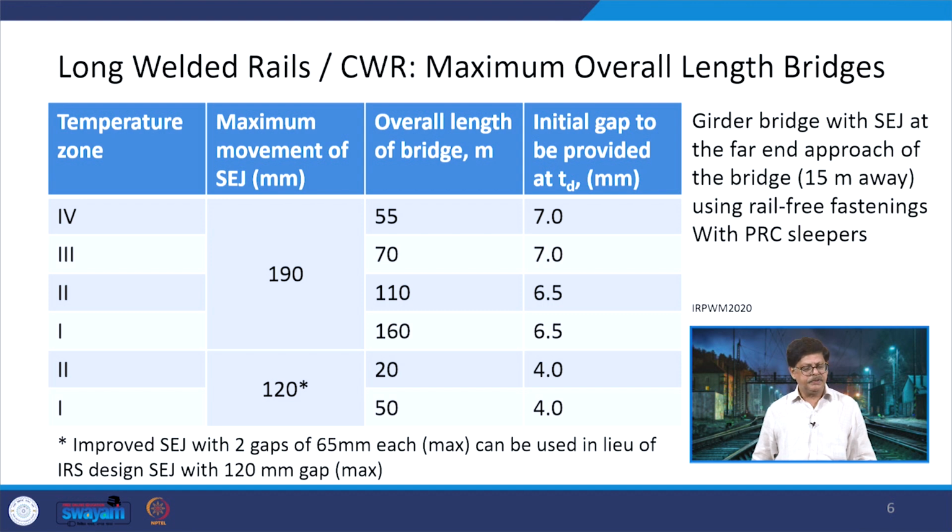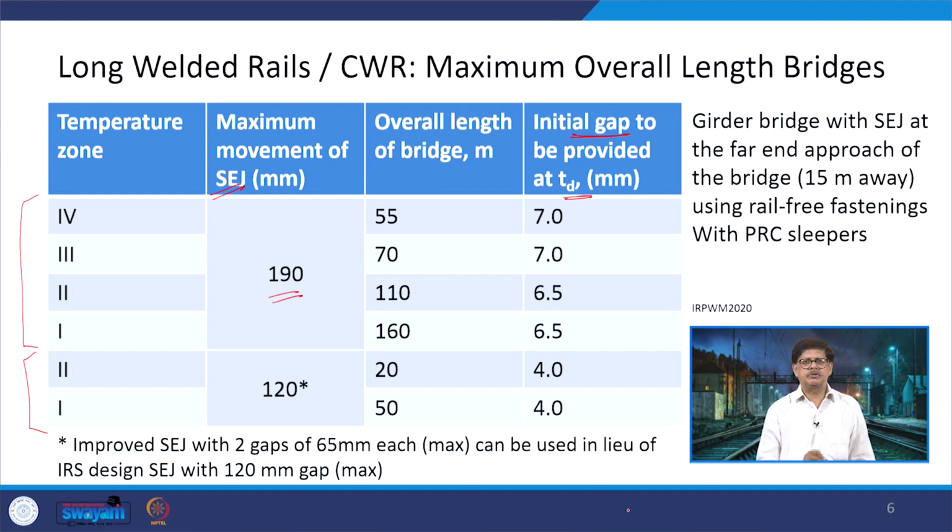Then another case is being given here, where we are talking about the SEJ, the overall length of the bridge, and the initial gap which is provided at the de-stressing temperature, that is TD. So, for the zones, if you see here, there is one section here and another one. Zones 4, 3, 2 and 1 are the temperature zones which have the same value of 190 mm as the maximum movement of the SEJ.